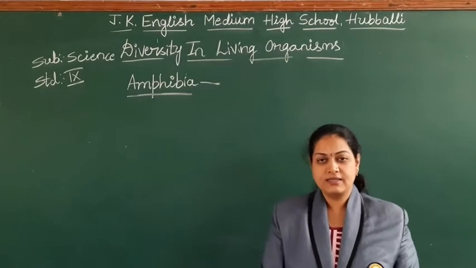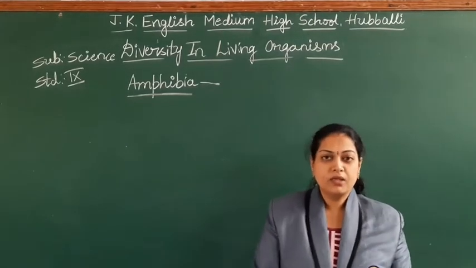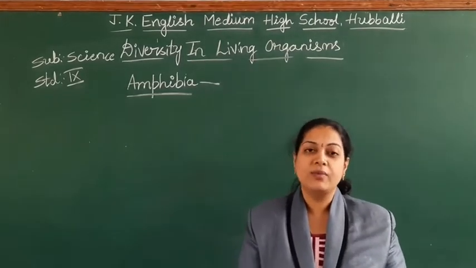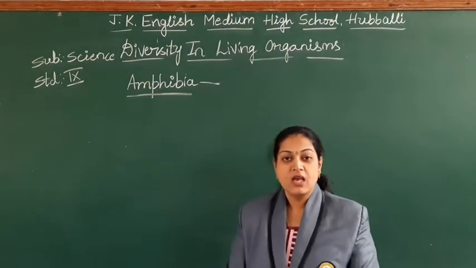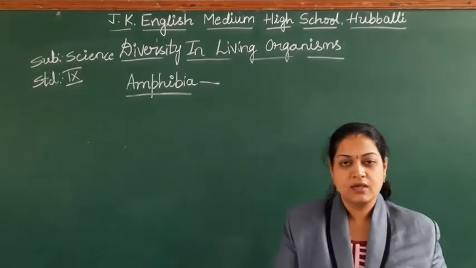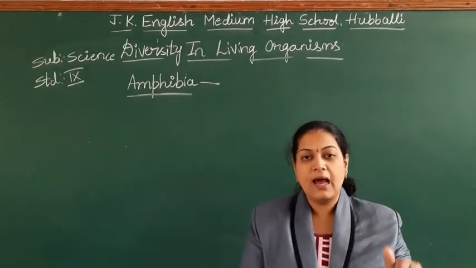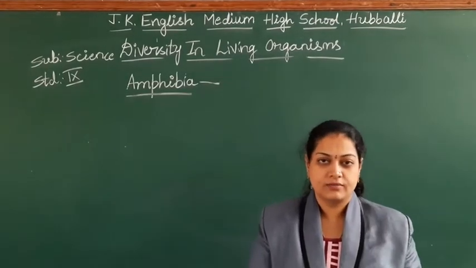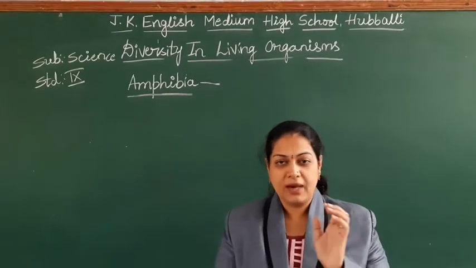The second class, Amphibia. Members we are calling amphibians. What is the meaning of amphibia? The organisms which we find both on the land and in the water. Just now I told you about the evolutionary path.